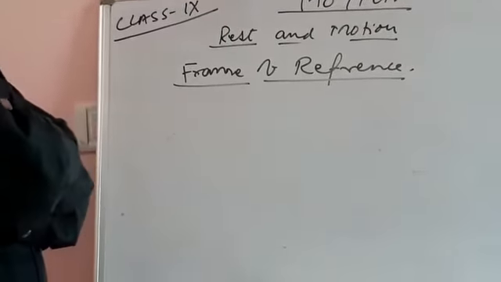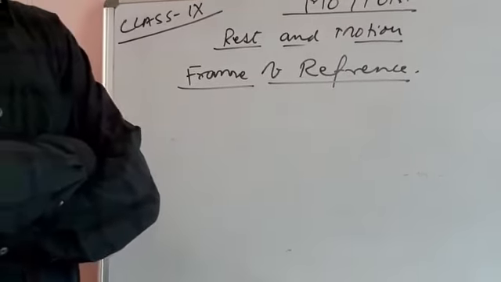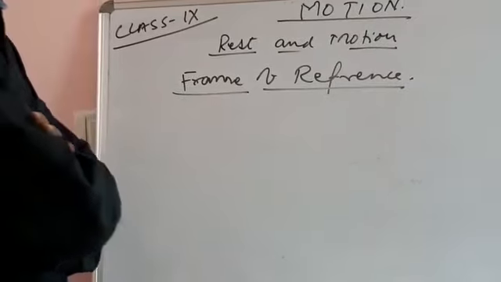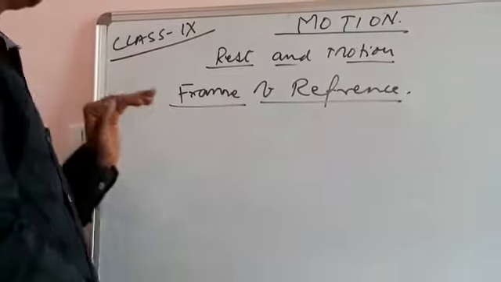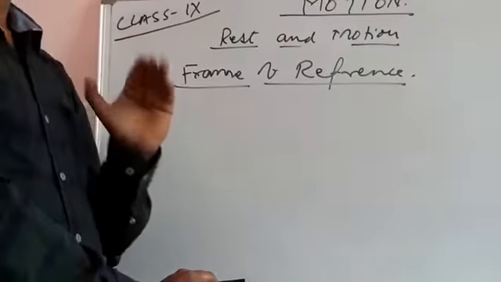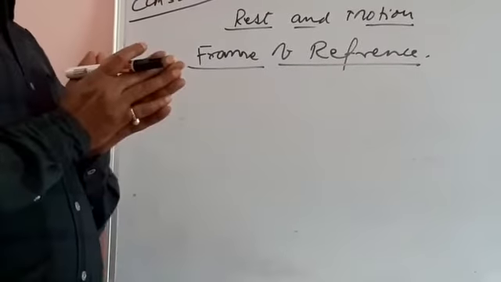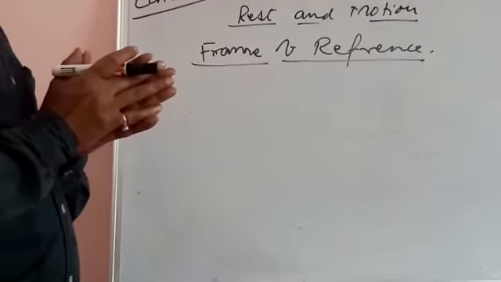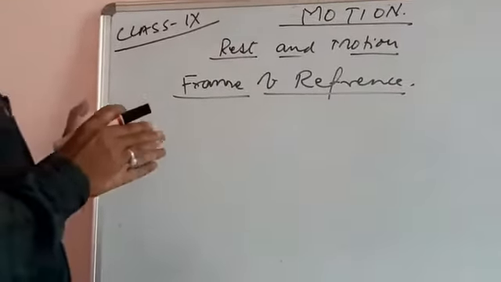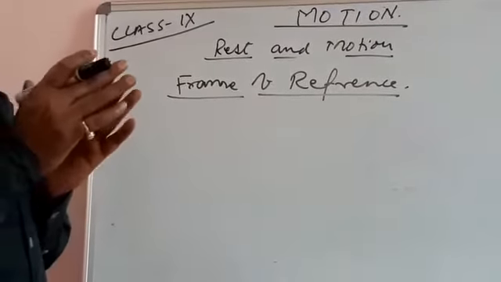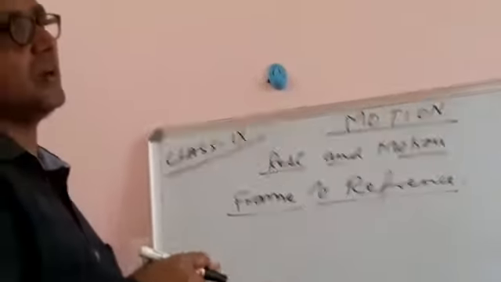But you need to understand, the earth revolves and we are on the earth. If we go with respect to the earth, yes, we are at rest. But nothing is truly at rest. Everything is in motion because the earth revolves; the earth is in motion. So you need to understand this frame of reference. Whenever we define rest and motion, we say with respect to. Again, the same question: you are sitting in the bus, the bus is in motion, you are at rest. So you are at rest with respect to the bus. Here the bus is the frame of reference. And the bus is in motion with respect to you.